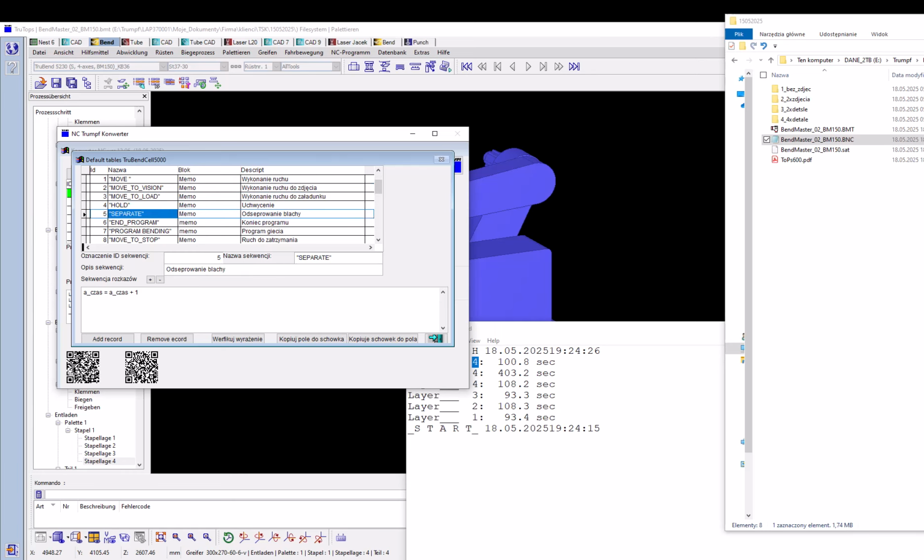These are orders processed by the bending machine and by the robot, and for each of these sequences in this application I can prepare a formula for calculation of the cycle time of a particular operation.